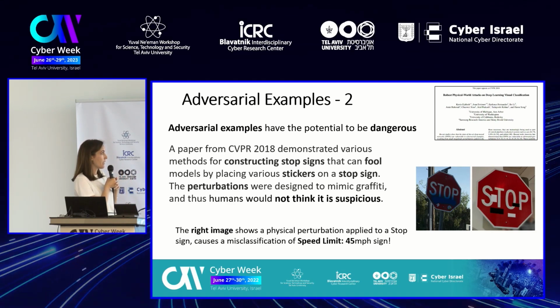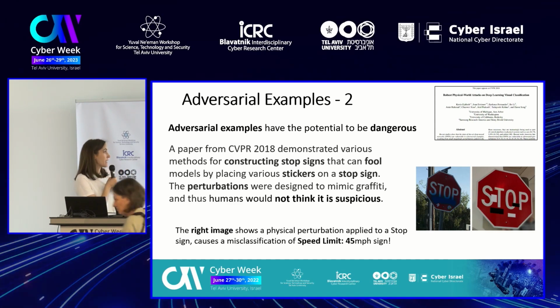On the left image, there is graffiti which looks very natural, so we do not suspect anything. On the right one, there is an image with stickers, which looks very innocent. However, these stickers are actually a physical perturbation applied to this stop sign. As a result, the machine learning classified this stop sign with the stickers as a speed limit of 45 instead of a stop sign. This is, of course, very dangerous and can cause a lot of damage, for example, in autonomous cars.